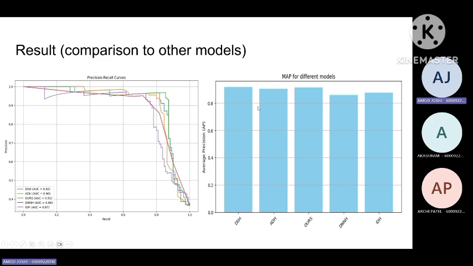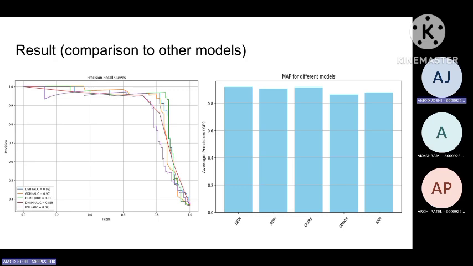Next, we have compared our model to other benchmarks in the deep learning hash-based models. We have compared it to 4 other models. On the left-hand side, we can see the precision recall curves of all the models and our model. Our model is the green curve. We can see we have not lost any computational power or accuracy.